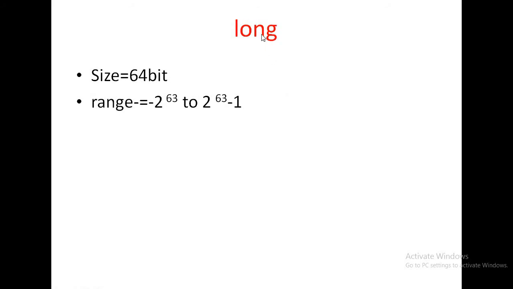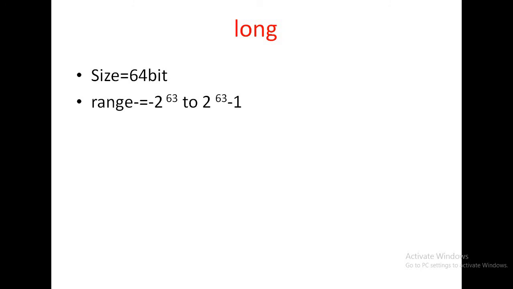Next data type is long data type. Size is 64 bit and range is minus 2 to the power 63 to 2 to the power 63 minus 1. So these four data types come under the integral data types: byte, short, int, long. What is the size of byte data type? 1 byte. Size of short data type? 2 byte. Size of int data type? 4 byte. Size of long data type? 8 byte. 64 bit means 8 byte.